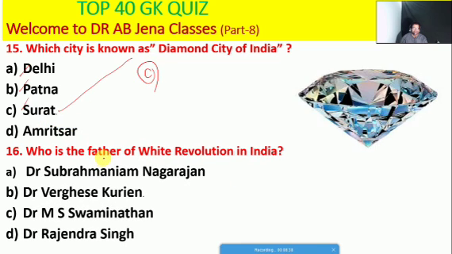So next one हम देखेंगे, who is the father of the white revolution of India, whether Dr. Subramaniam Nagarajan or Varghese Kurien or Dr. M.S. Swaminathan or Dr. Rajendra Singh. So friends, here B is the right option. So Dr. Varghese Kurien is the father of the white revolution in India.